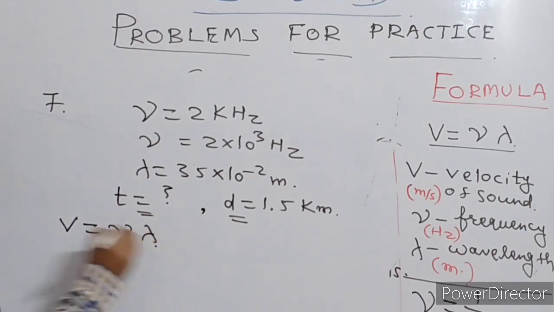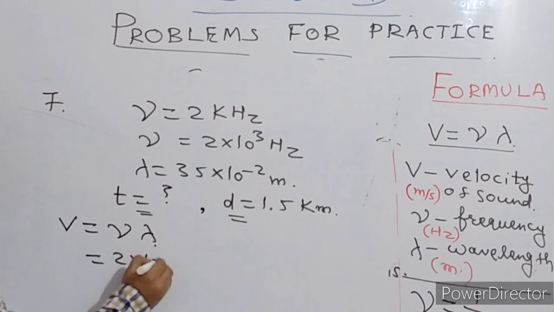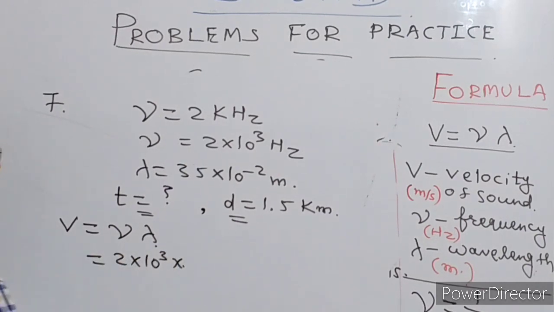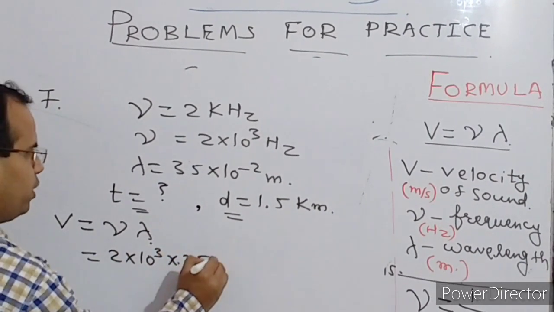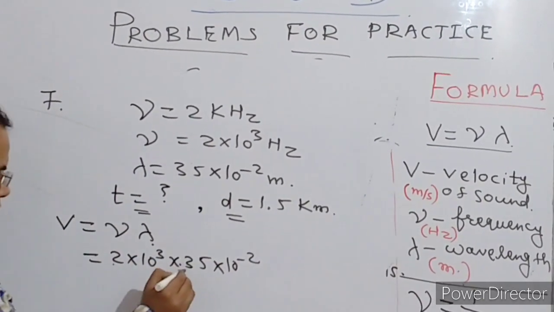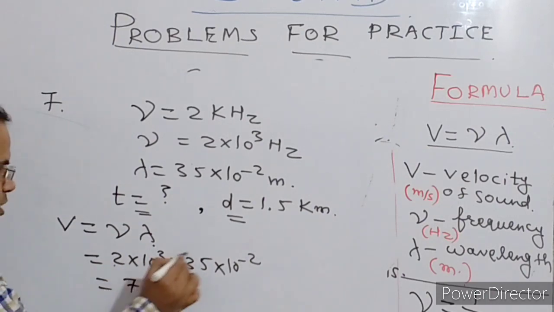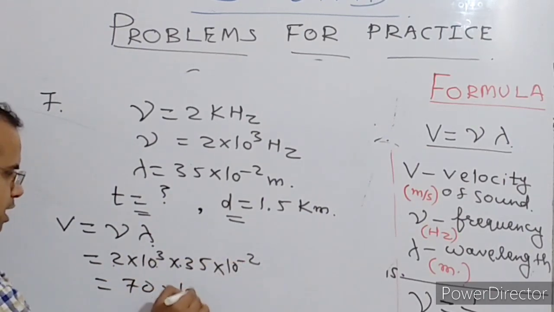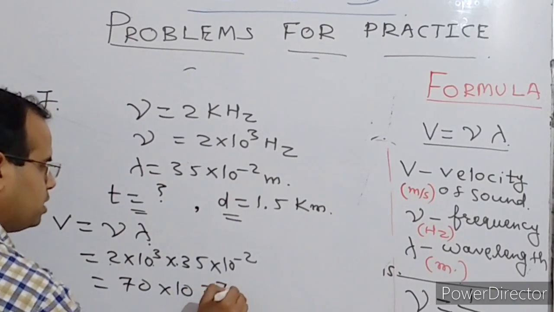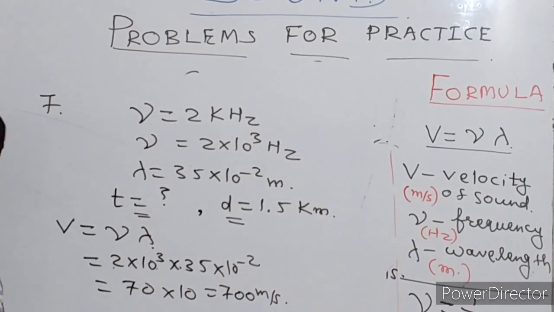Velocity is equal to frequency into wavelength. So the frequency is 2 into 10 raised to the power 3, multiplied by the wavelength lambda, that is 35 into 10 raised to the power minus 2. Now 2 times 35 is 70, and 10 raised to the power 3 into 10 raised to the power minus 2 is 10. So 700 meter per second is the velocity.